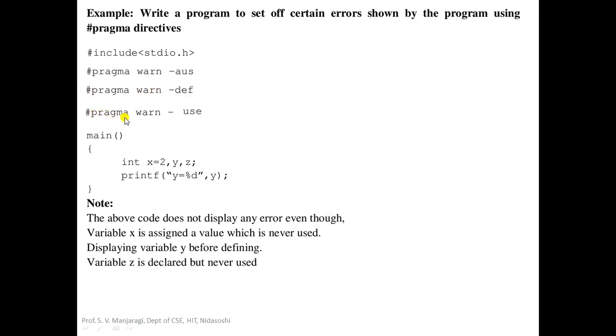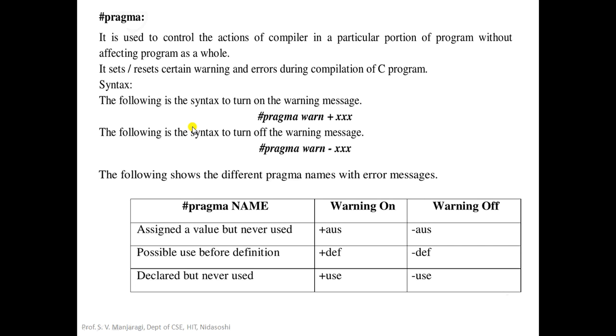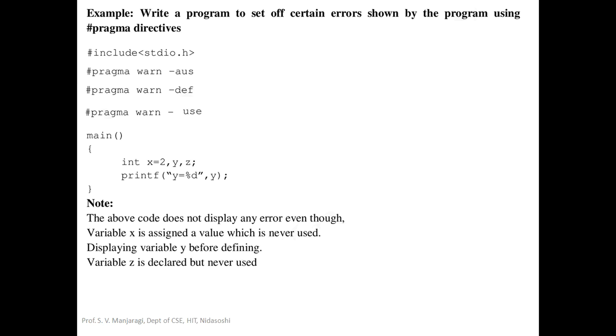Next, #pragma warn -use. It indicates a declared variable but never used. So that is the warning message, but you want to suppress this. You want to remove this. So we make use of minus use here.